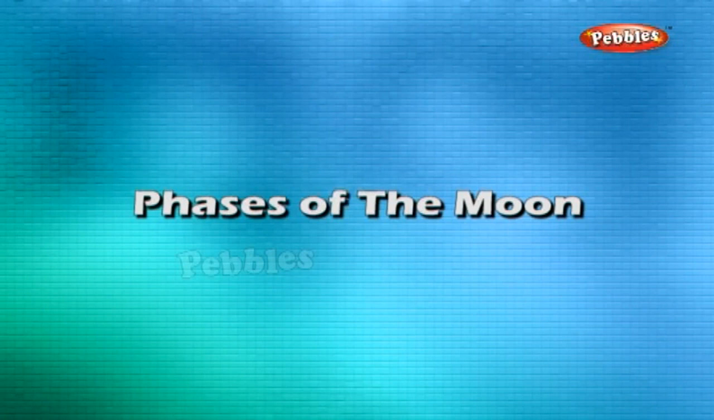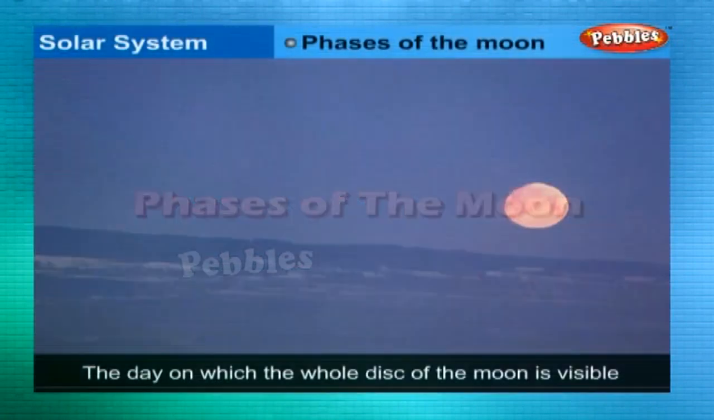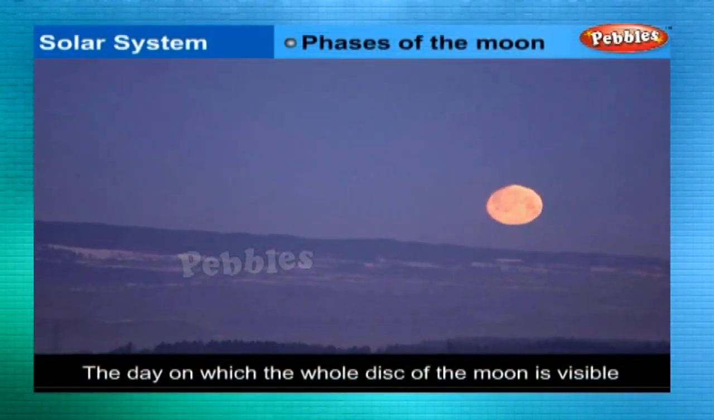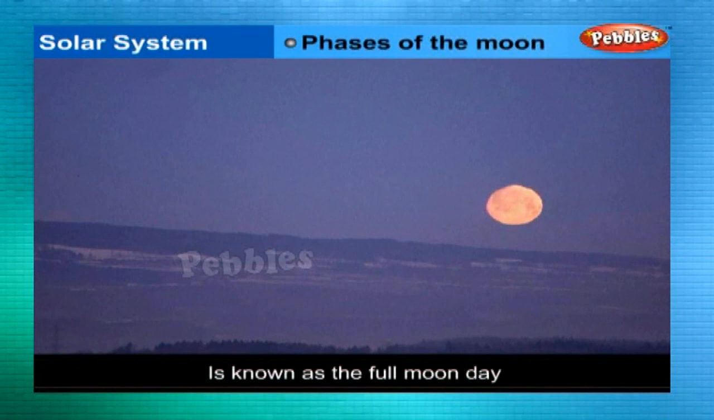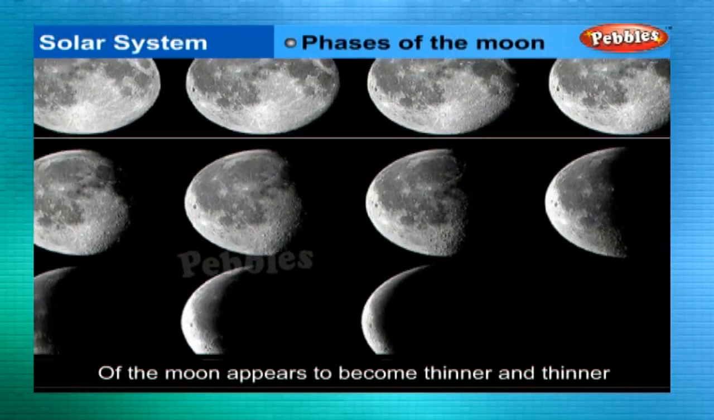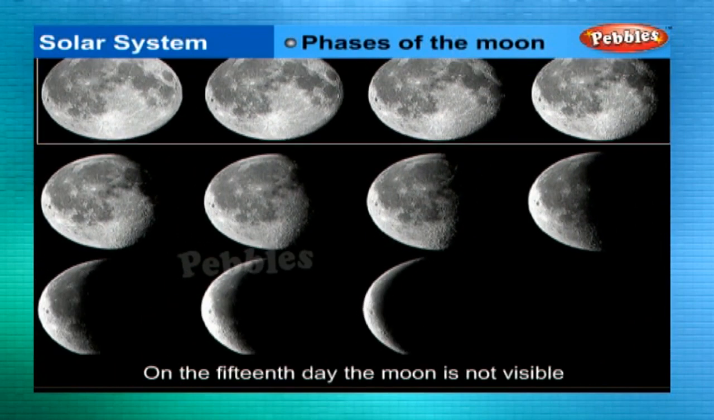Phases of the moon. The day on which the whole disk of the moon is visible is known as the full moon day. Thereafter, every night, the size of the bright part of the moon appears to become thinner and thinner. On the 15th day, the moon is not visible. This day is known as the new moon day.